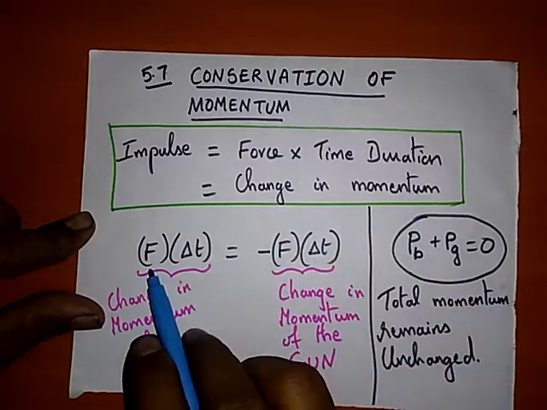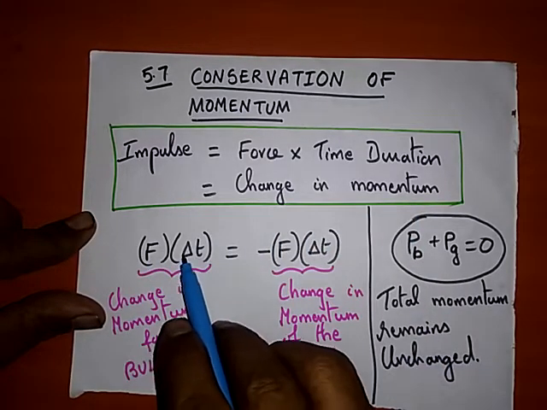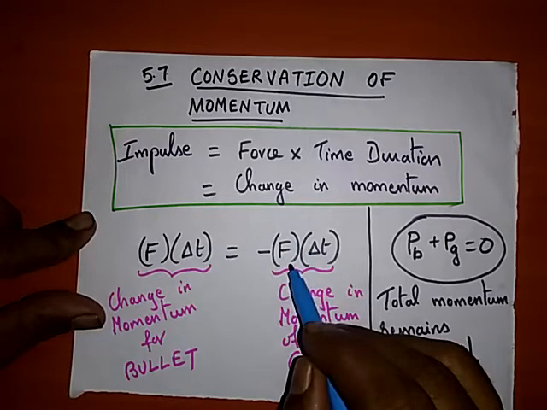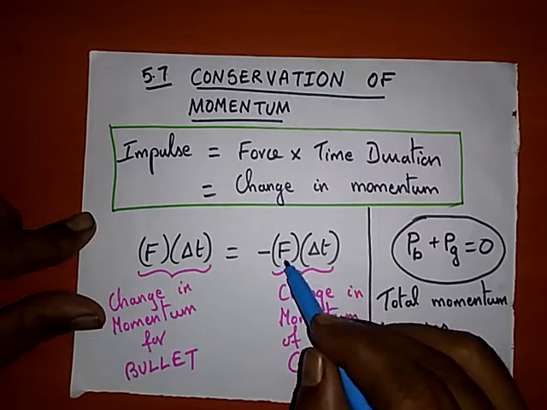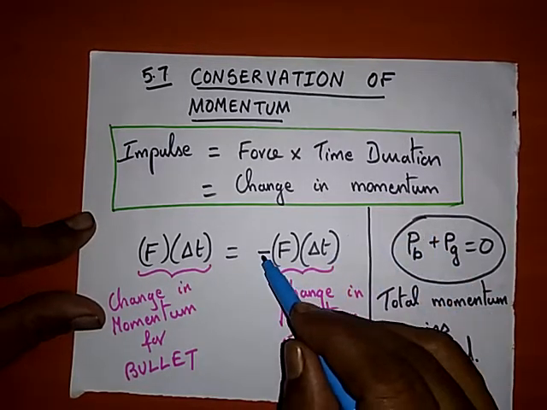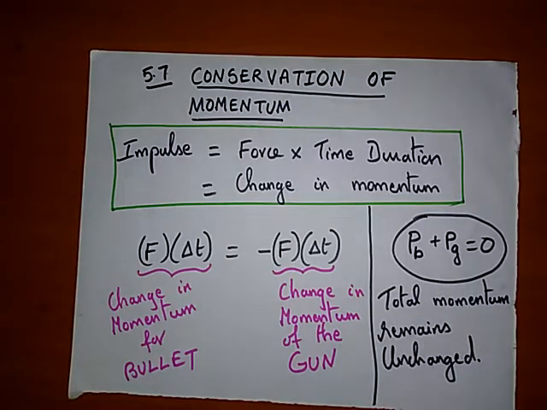General formula is force into time. Here we say del t means a short time, is equal to minus force into del t. Okay, this is a reactive force. It is opposing the initial force. That's the meaning.